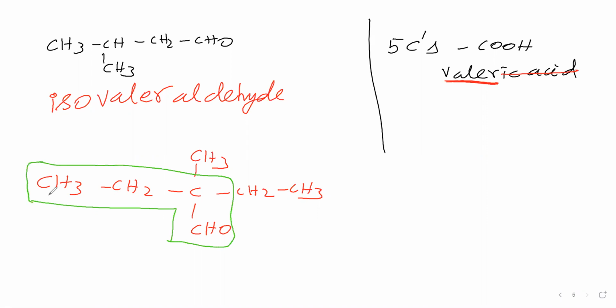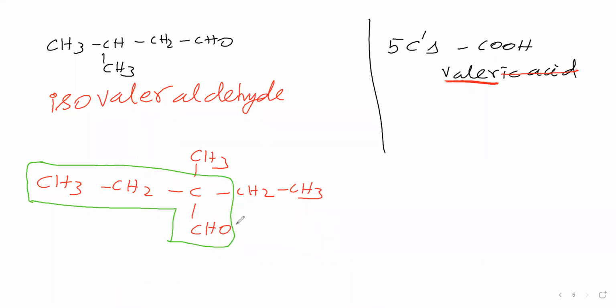Like this only you have to select. Don't select the straight chain as the parent chain. The straight chain contains 5 carbon atoms, of course, but parent chain means what? The main functional group must be present in the parent chain. Here, what is the functional group? Aldehyde. Does it contain carbon? Yes. That carbon must be in the parent chain.